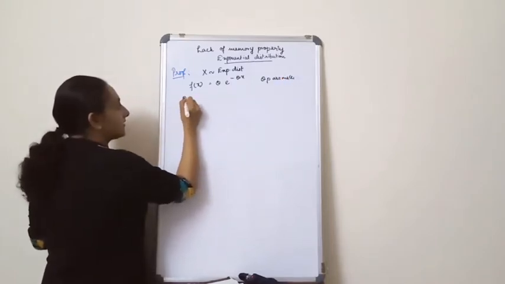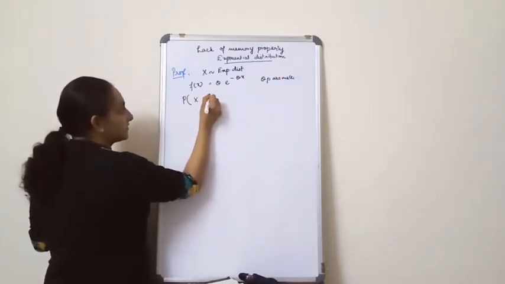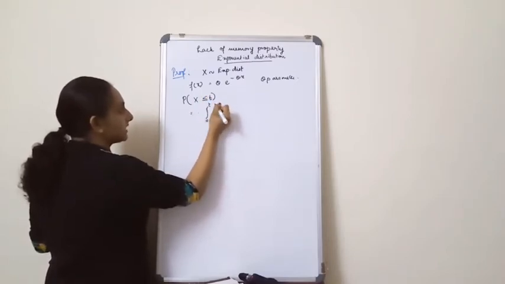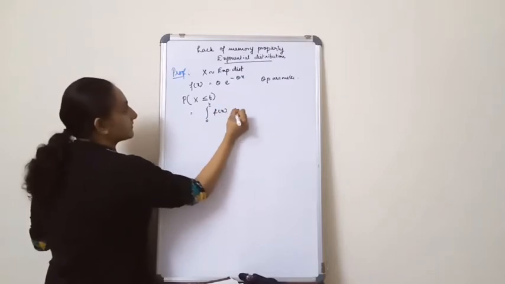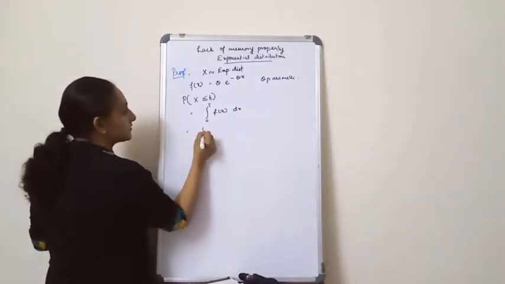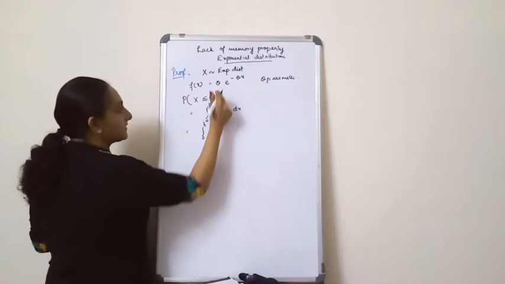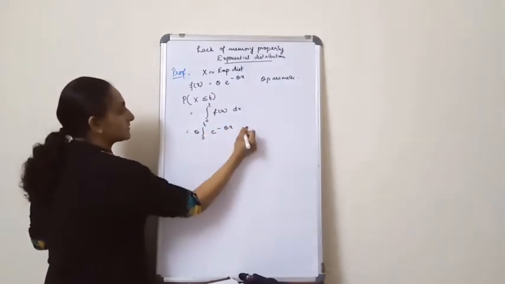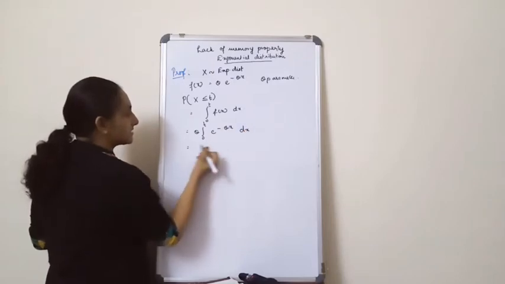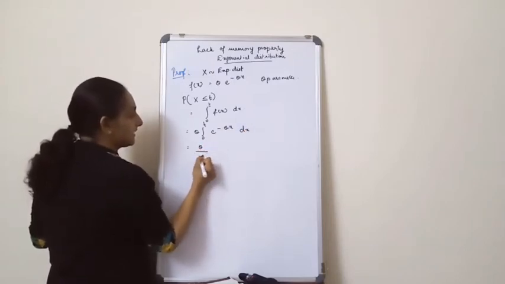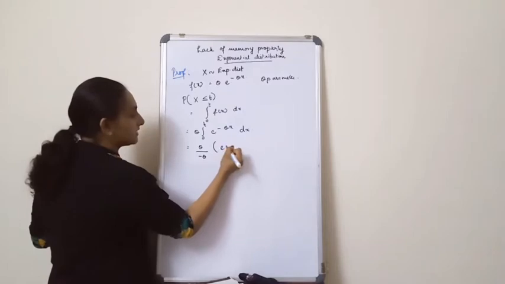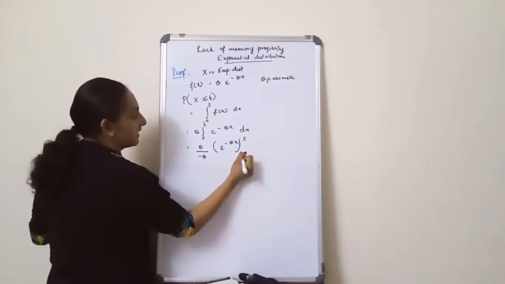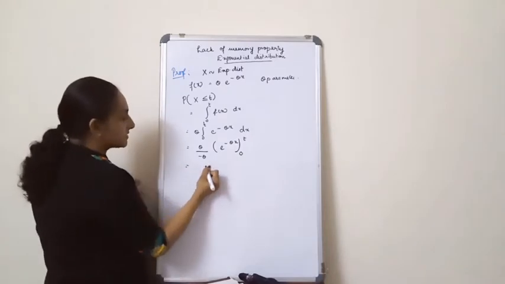Now we have to find the probability of X less than or equal to t, which is equal to the integral from 0 to t of f of x dx. This is equal to the integral from 0 to t of theta e raised to minus theta x. I took the theta outside because theta is a constant, which gives theta divided by minus theta into e raised to minus theta x, with the limits given.